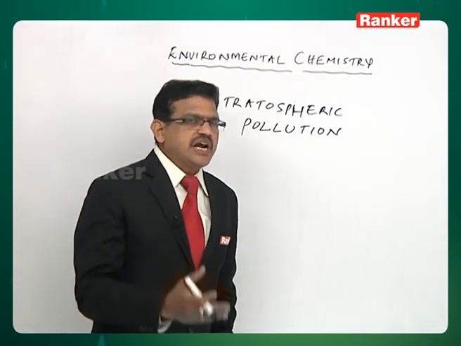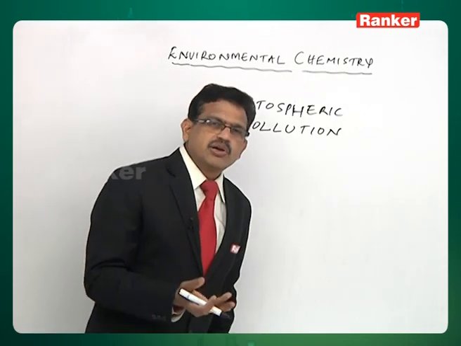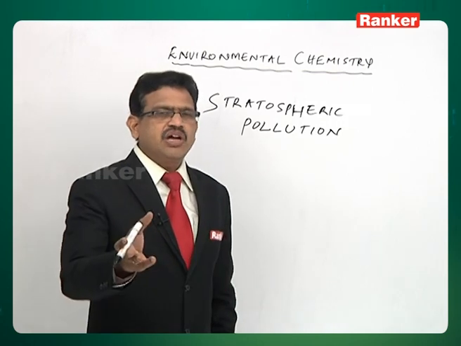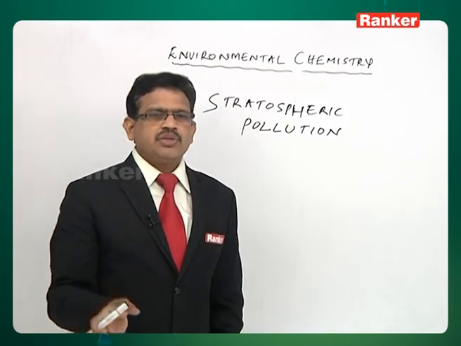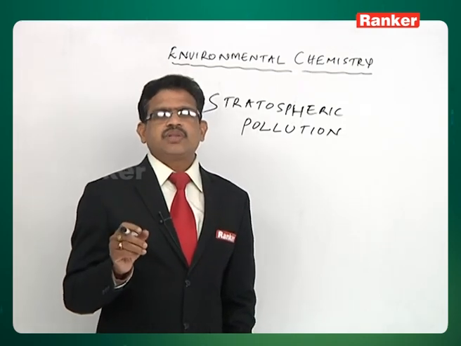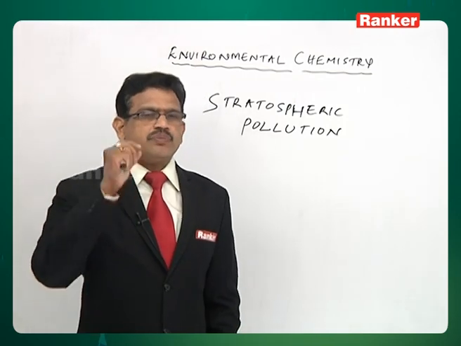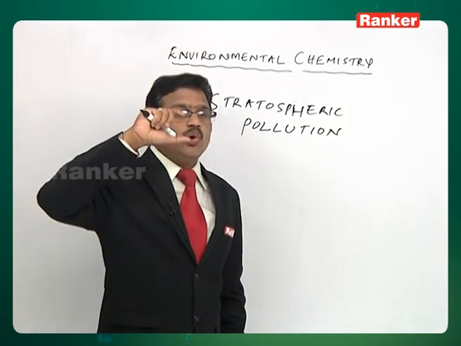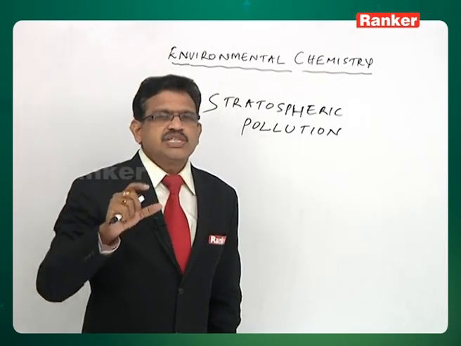Stratospheric pollution is mainly because of the entry of ultraviolet radiations into the atmosphere. Ultraviolet radiations can cause skin cancers, melanoma, in human beings. Therefore, it is important to maintain the ozone layer thickness, which protects us as a shield.